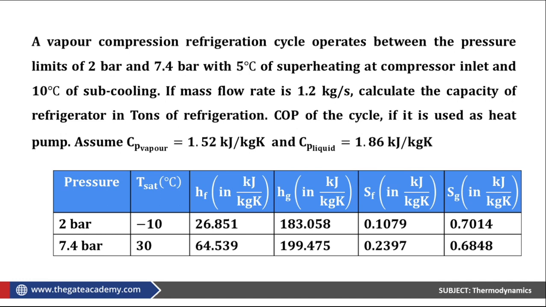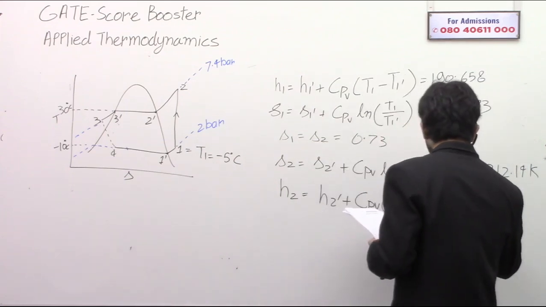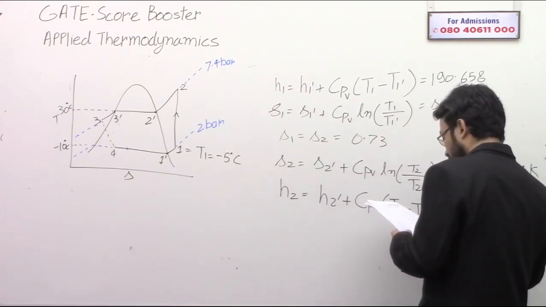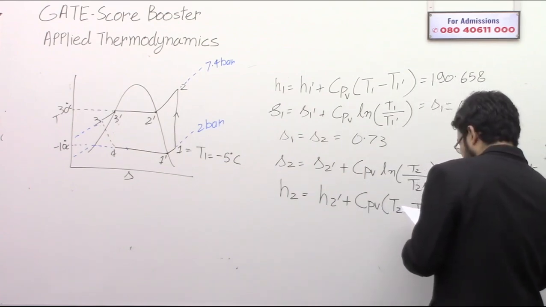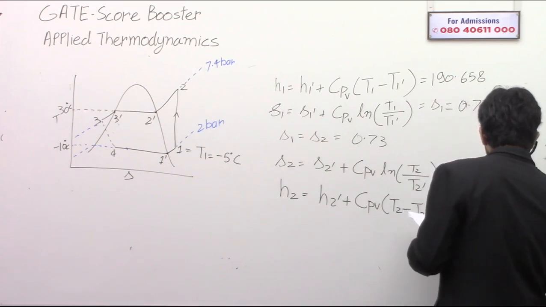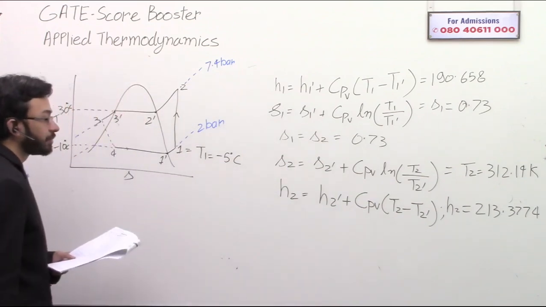That is what you have to do now: which data from the table do you need for which point. You have to find H2 and you need to know H2 dash. So substitute the data and you will get the answer, H2 is going to come as 213.3774. Okay, this is H2. Correct?